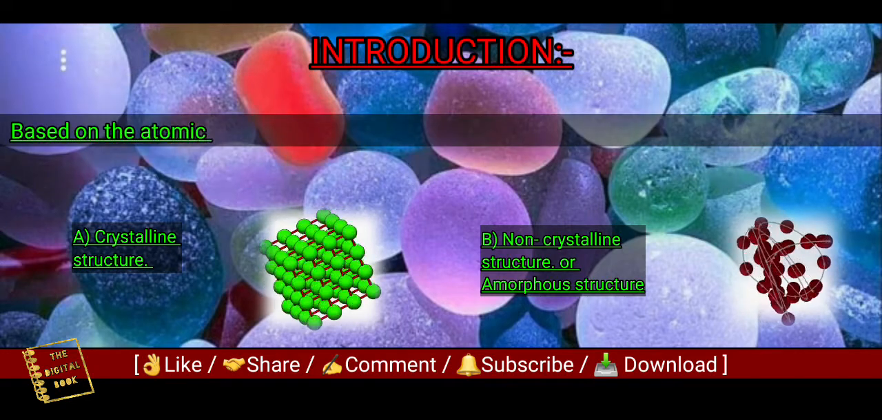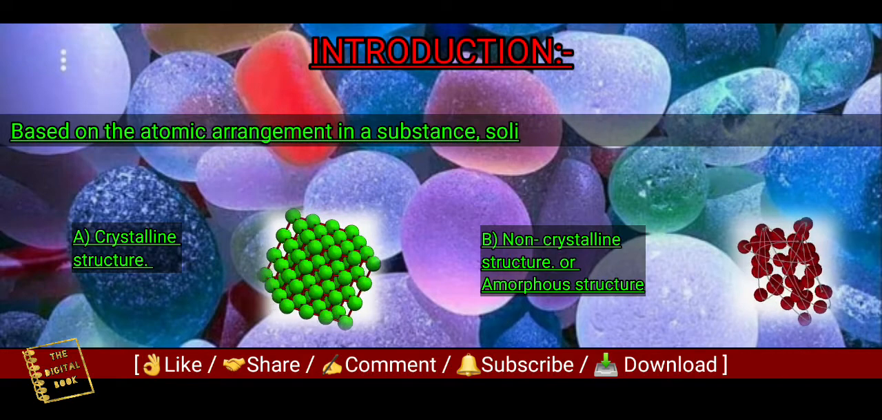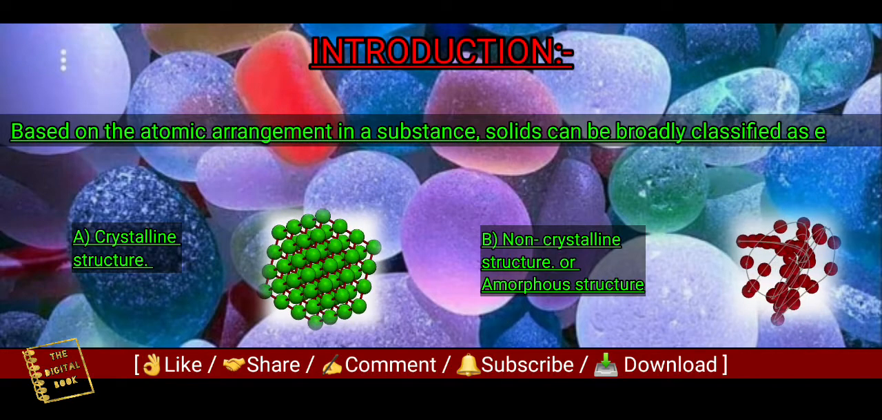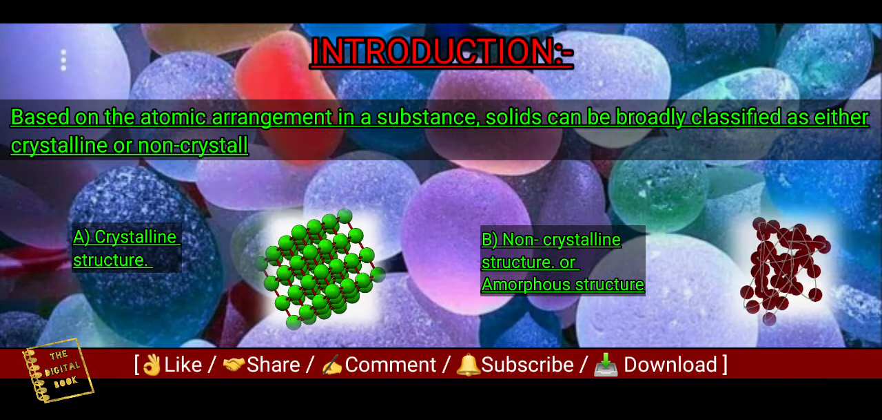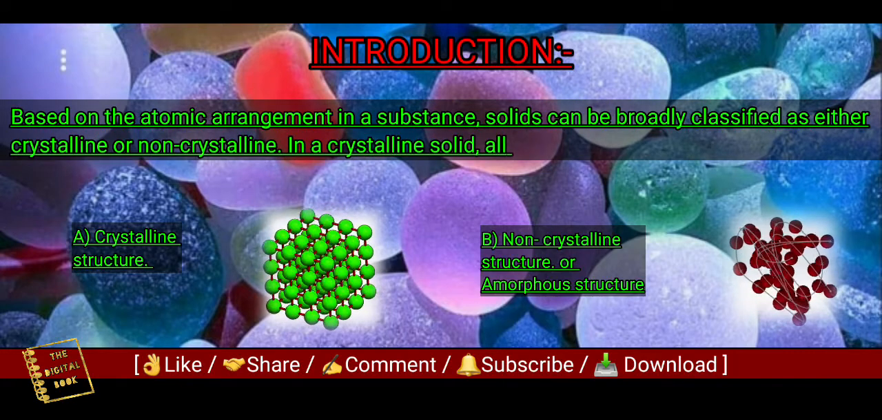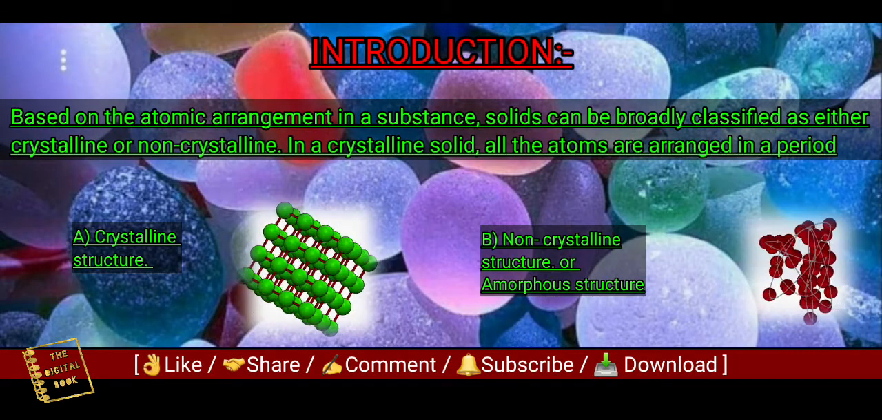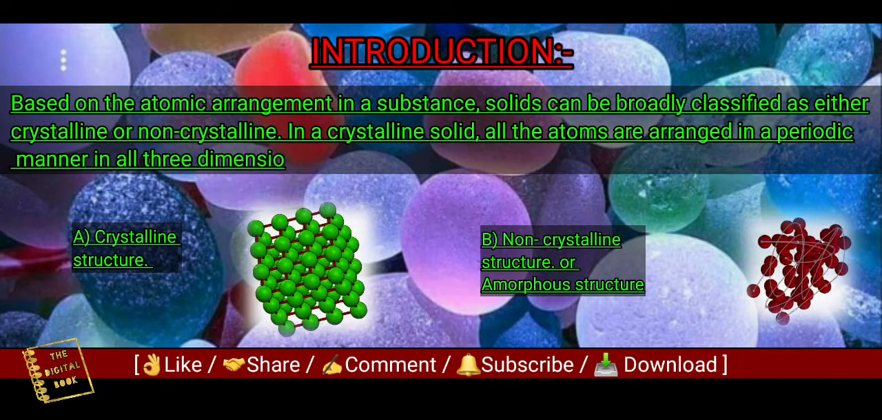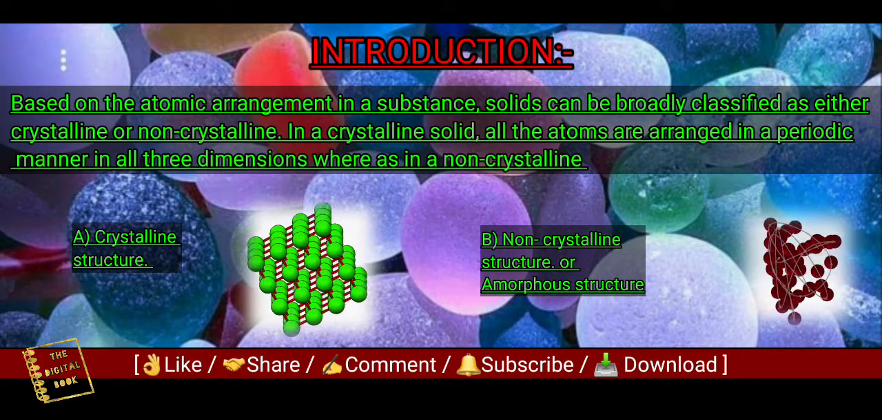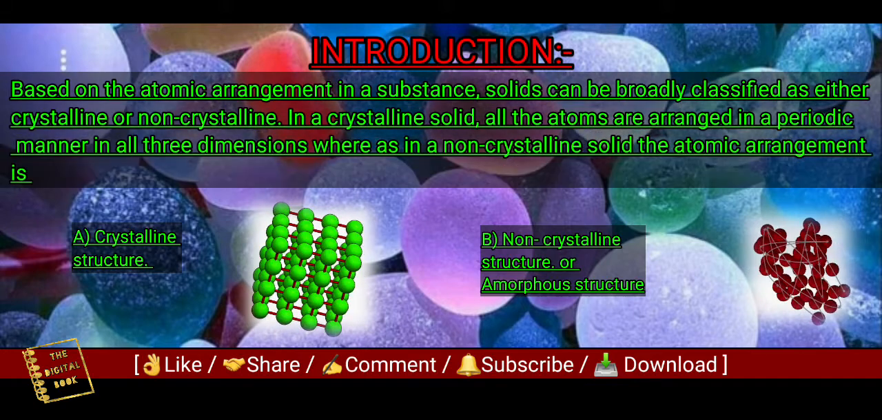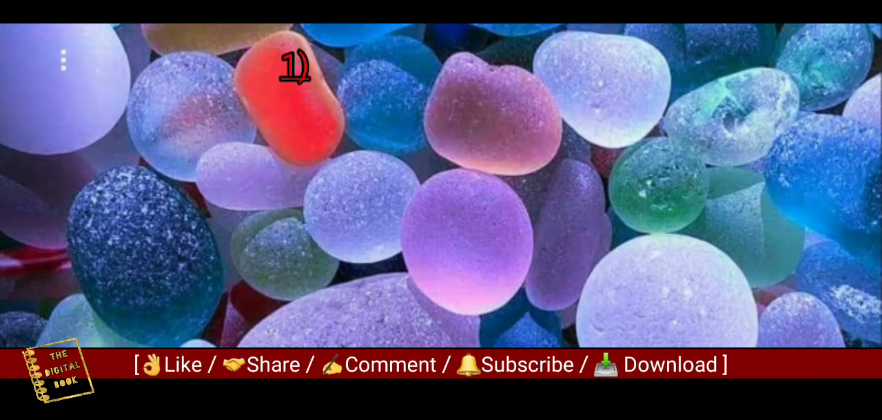Based on the atomic arrangement in a substance, solids can be broadly classified as either crystalline or non-crystalline. In a crystalline solid, all the atoms are arranged in a periodic manner in all three dimensions, whereas in a non-crystalline solid, the atomic arrangement is random or non-periodic in nature.